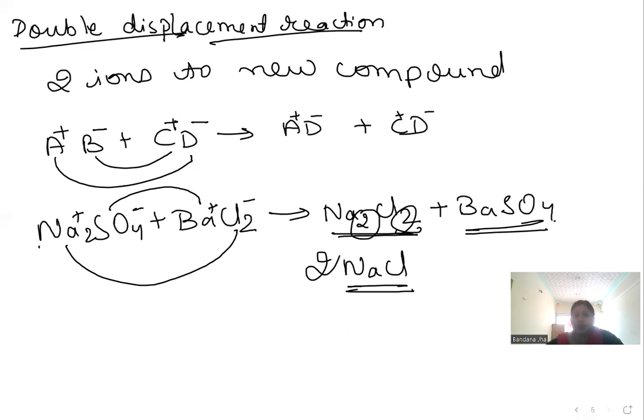So when sodium sulfate combines with barium chloride, it will give barium sulfate and sodium chloride. Any doubt? No doubt.